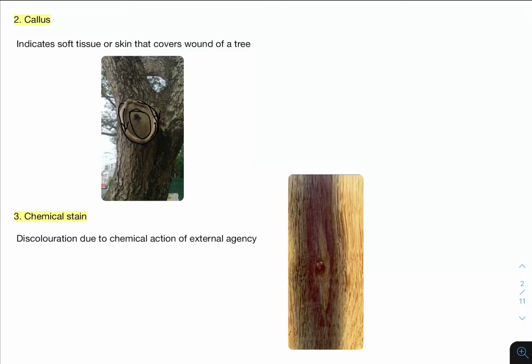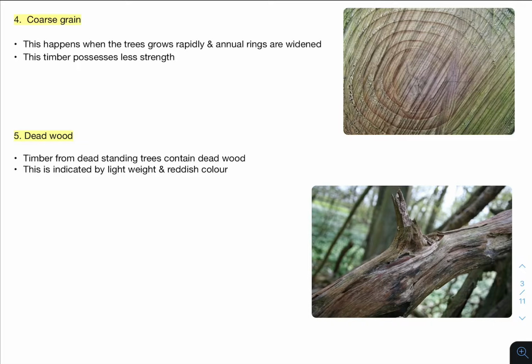Then the next one is chemical stain. On the surface of timber, you will have stains like this. This is due to the chemical action of external agents, like iron. If many chemicals are there in the atmosphere, due to these external agencies you will have stains on the surface of timber. That is chemical stain. Then the next one, coarse grain. Coarse grain means that the annual rings are widened like this. They are widened because of rapid growth in trees. Because of that, the tree will possess less strength. That is regarding coarse grain.